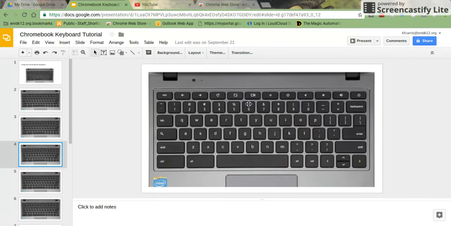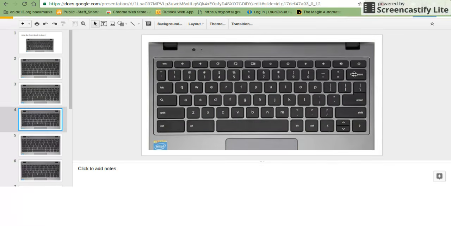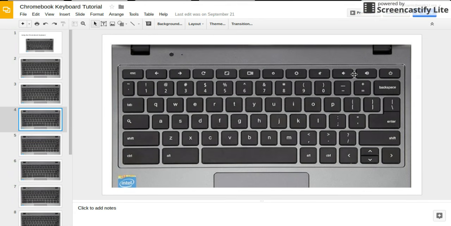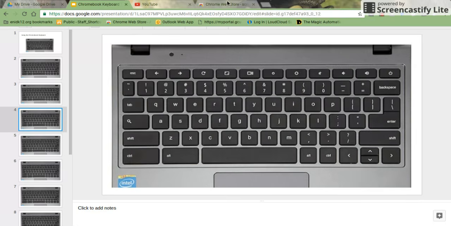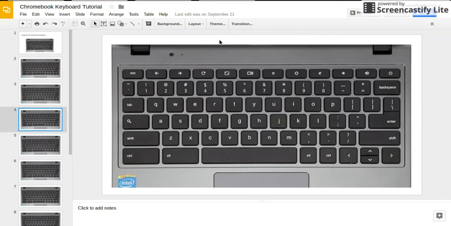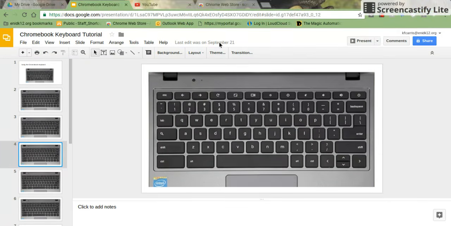So once again, that is this button right here that shows full screen, and I'll press it on this screen. And you can see that it's made this bigger and taken away the address bar and the tabs up there at the top. I have it so that it pops down when I put my mouse up at the top, it'll pop the address bar and the tabs back down. But I can push it again and it'll take me out of that full screen.